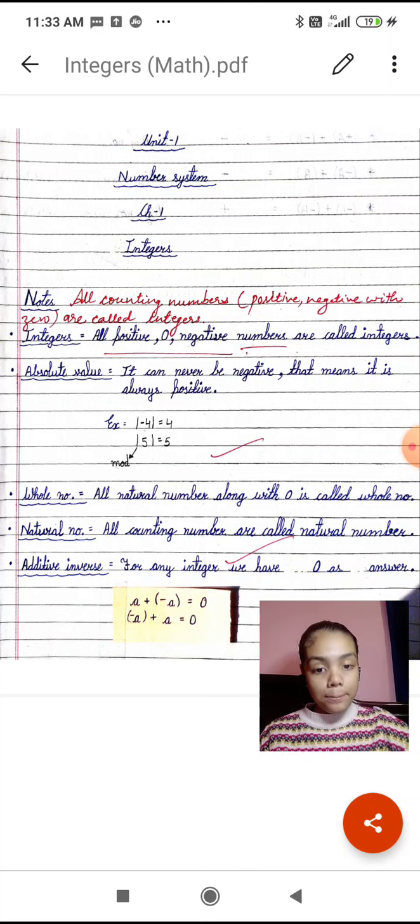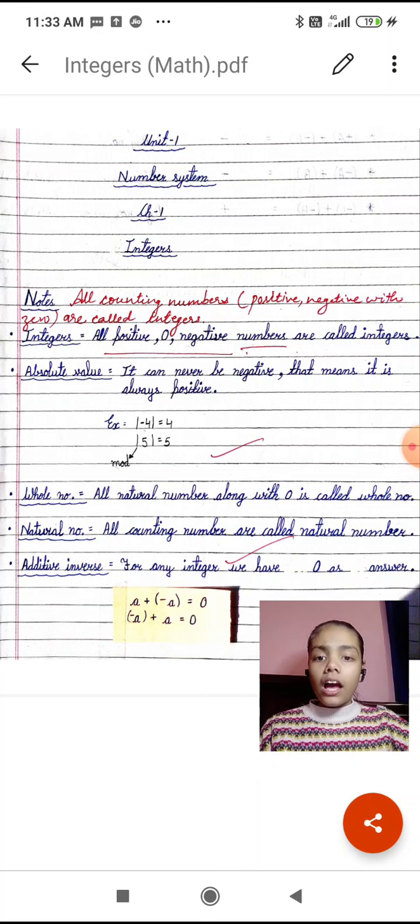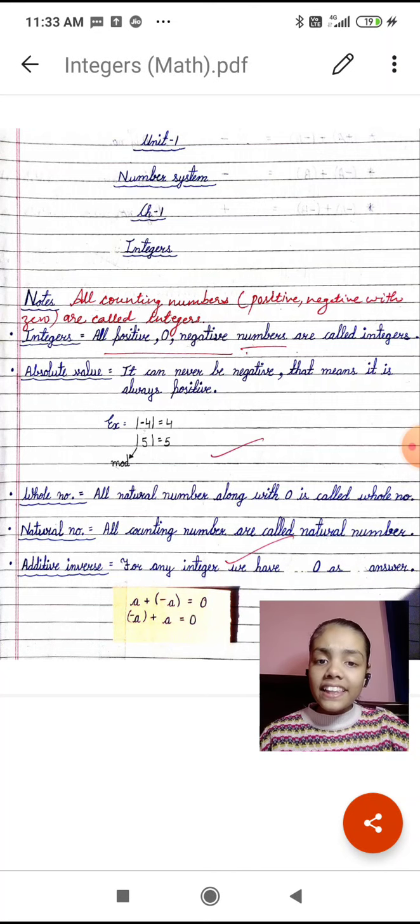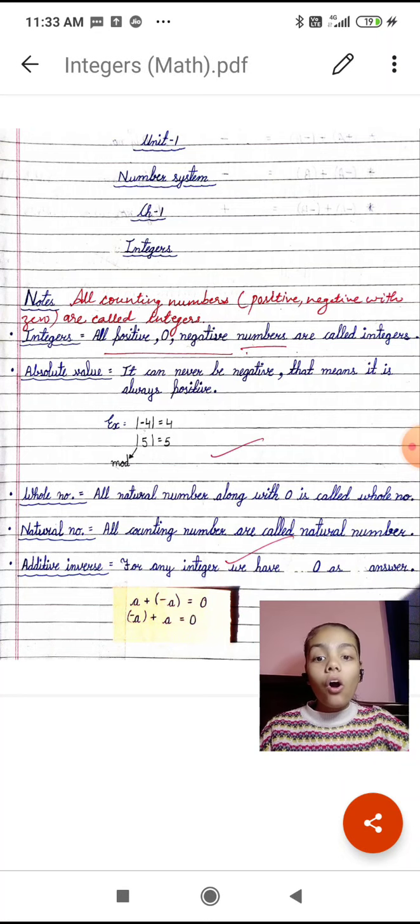Second is absolute value. Absolute value can never be negative. That means it will always be positive. It is also denoted with a sign called mode. A number inside the mode can be negative or positive, but when it gives the result, it will only be positive.